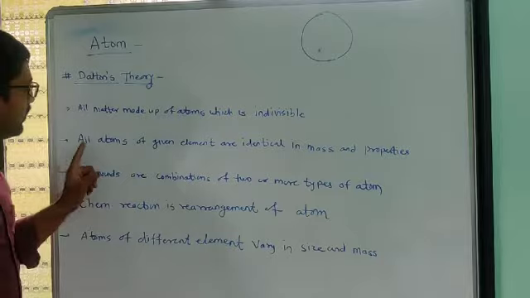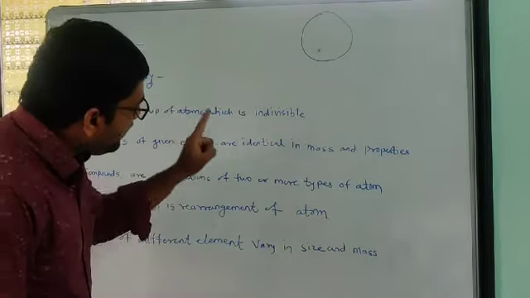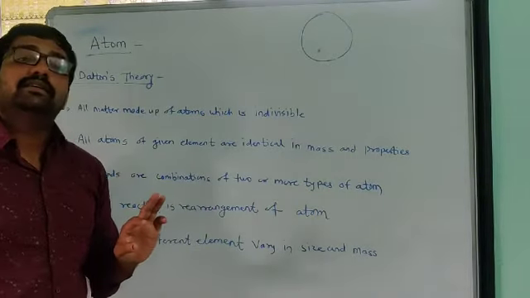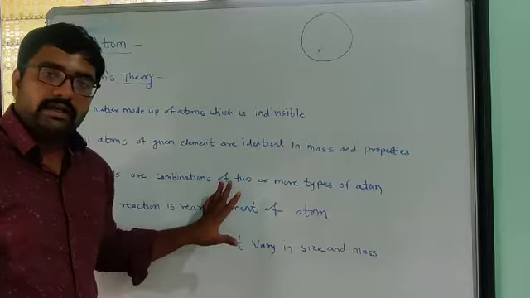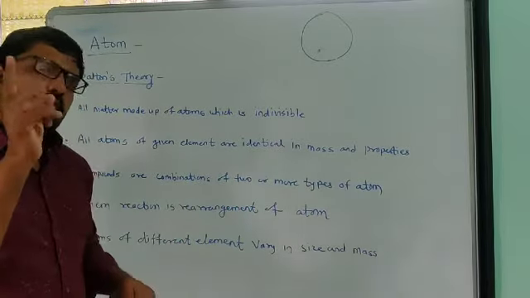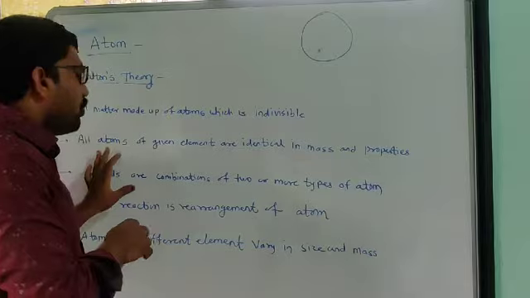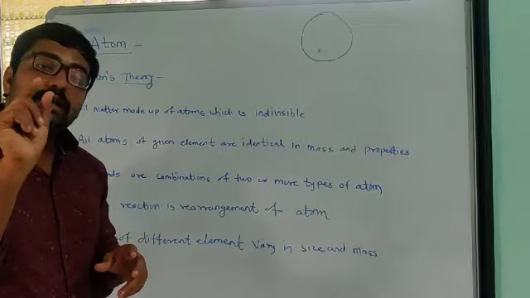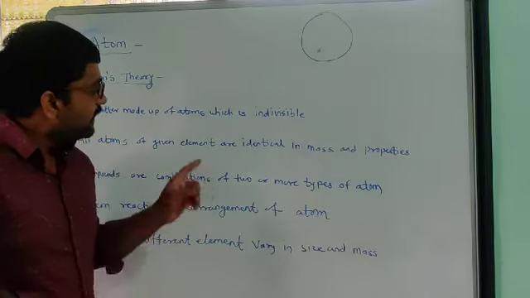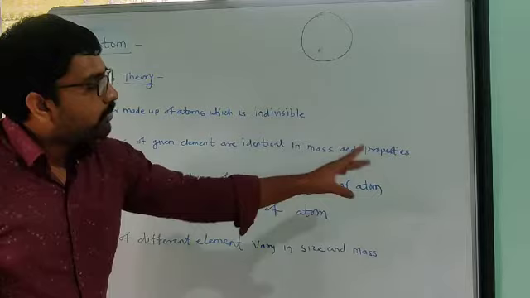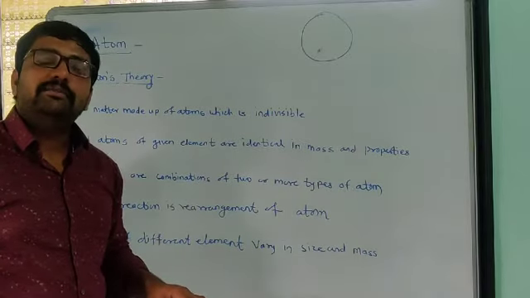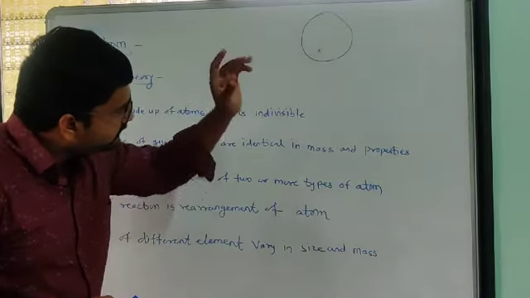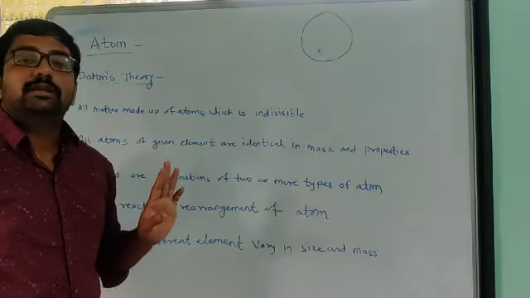Then also, all atoms of a given element are identical in mass and properties. This second prediction he also made, which is actually not given in our book, but I told you. All atoms of any element are identical, meaning their mass is the same and their properties are also the same. Identical means exactly similar.